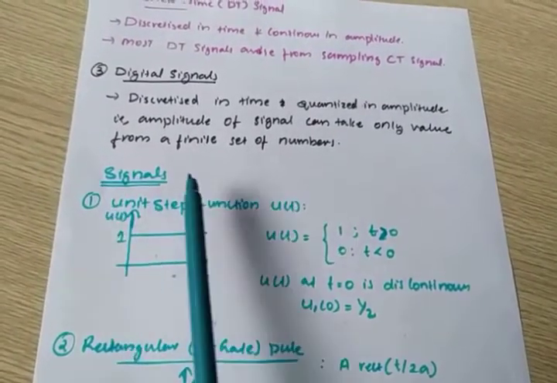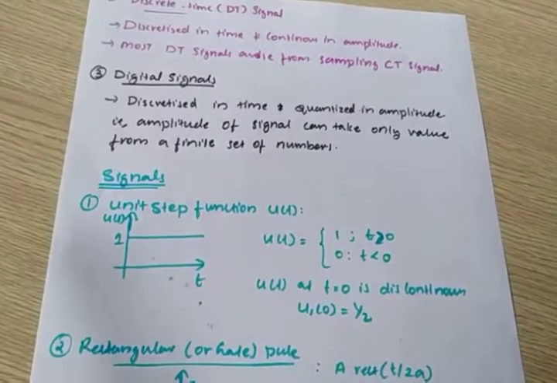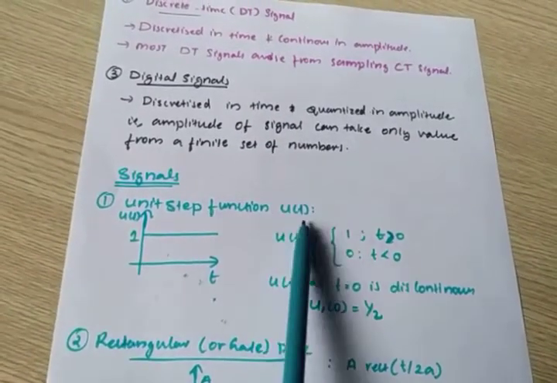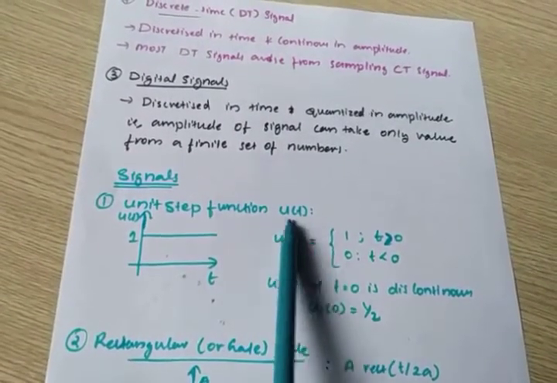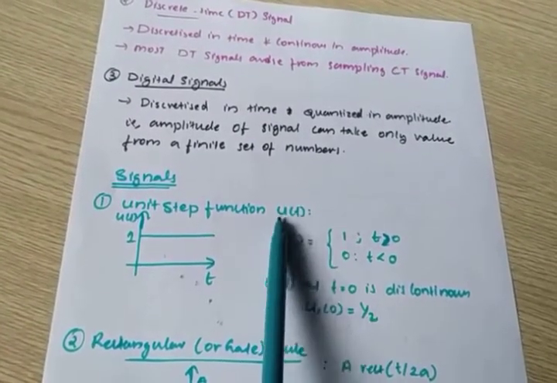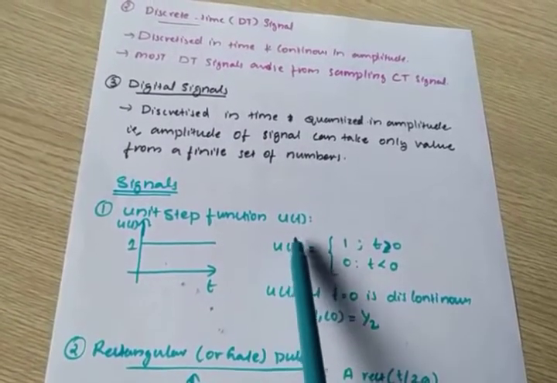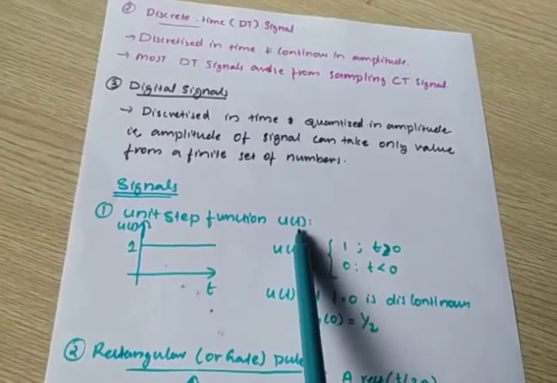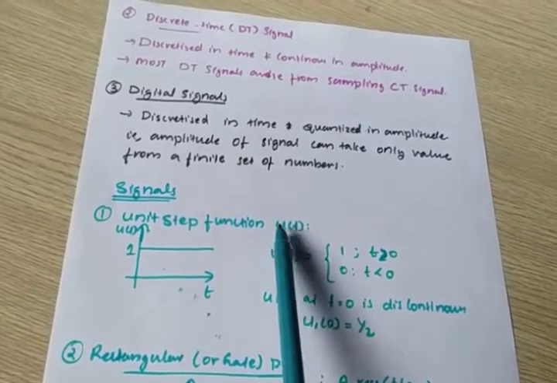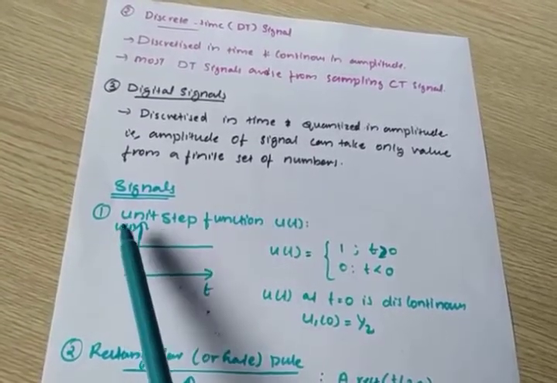Next are different types of signals. First one is the unit step function. This is called the step function, normally represented by u of t. All the signals discussed in this chapter take time as the reference, so the independent quantity is time here. As time varies, what happens to the amplitude of the signal? That is what we discuss.